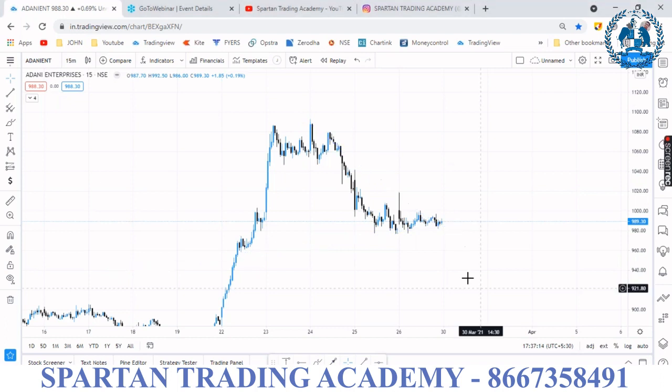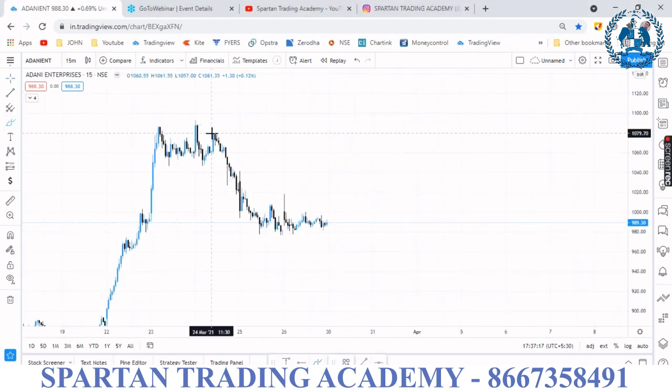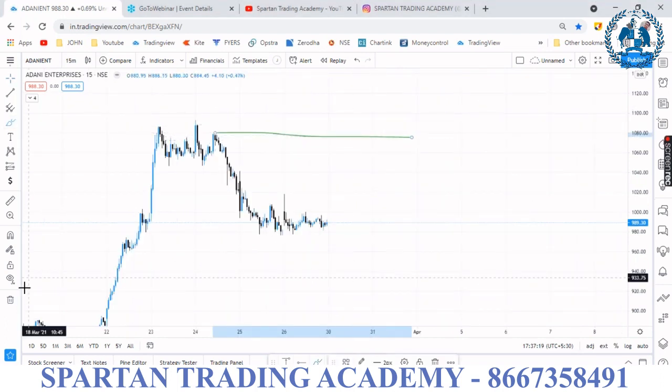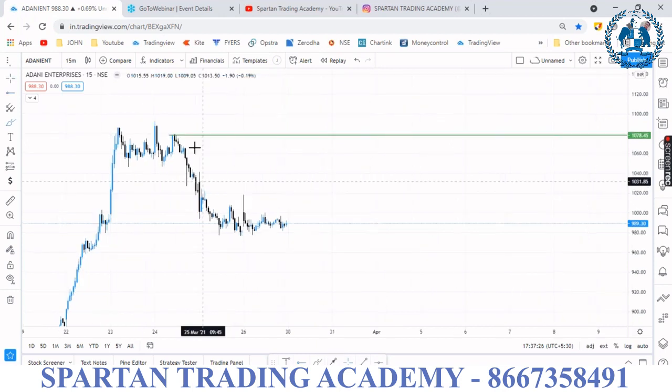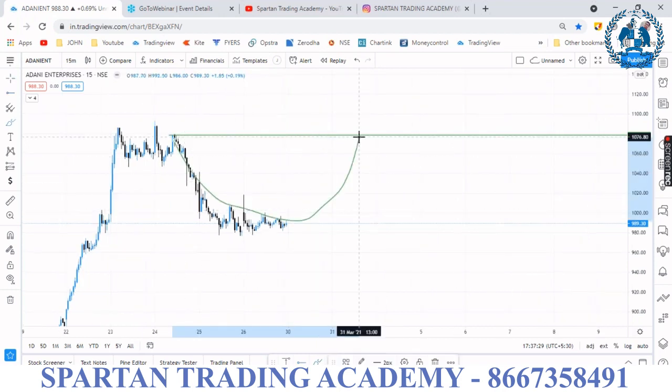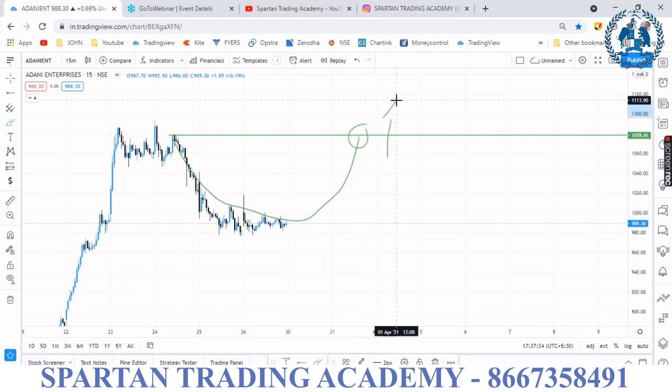You can see here clearly. Suppose it hits this level, the market reached this area, then I can say it is a rounding bottom. Okay, it is the rounding bottom. Then the line is valid. You can take the order above the line. It is a resistance line. I never speak about trend lines. This is a support and resistance line.